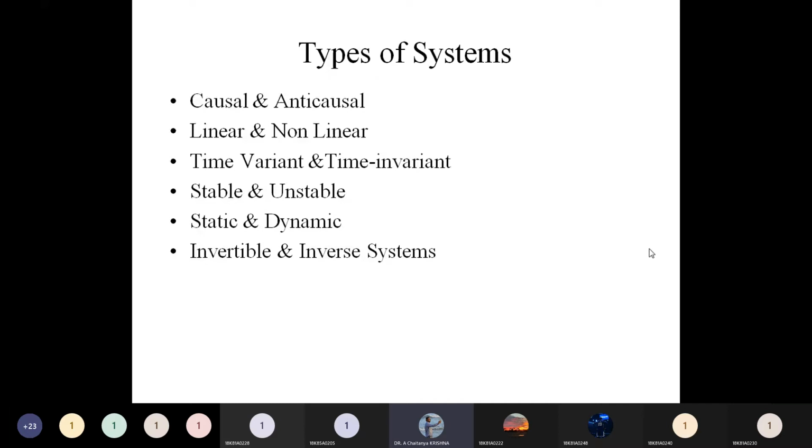Based upon these systems also we can get some questions in the external exams, whether the systems are causal or non-causal, linear or non-linear, time variant or time invariant, stable or unstable, static or dynamic, invertible or inverse system.